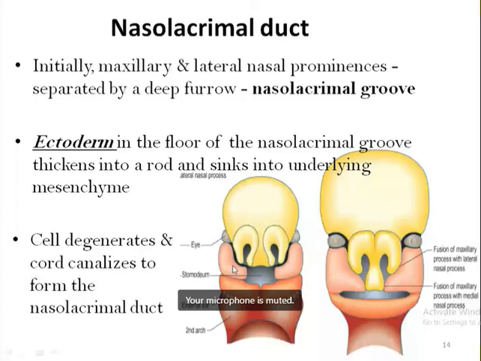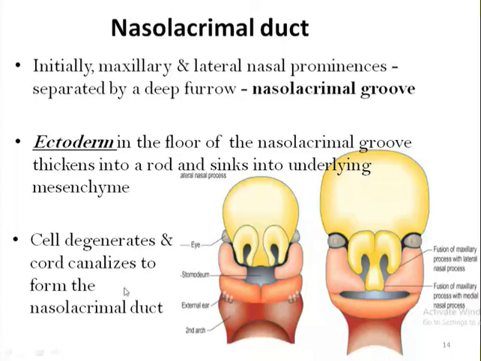And then this rod-shaped cord of cell begins to sink into the underlying mesenchyme. Okay, it sinks down within the mesenchyme, and the cell at the center of this rod begins to degenerate, so that it results in the canalization of the cord, resulting in the formation of nasolacrimal duct.